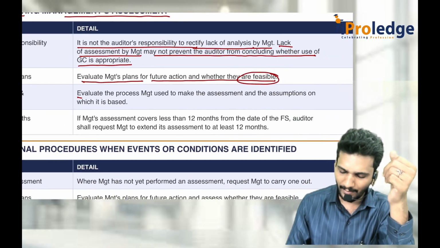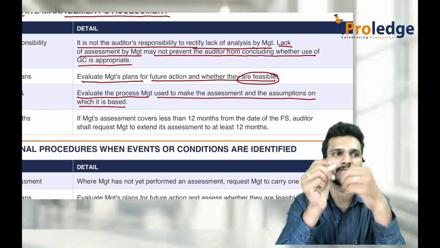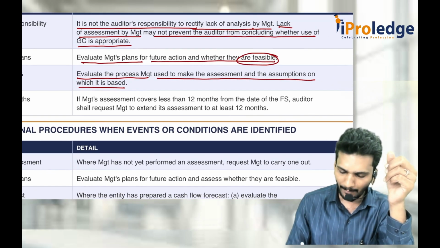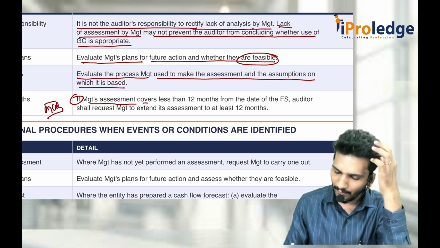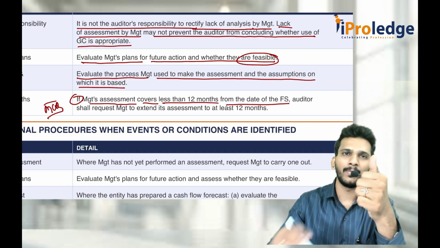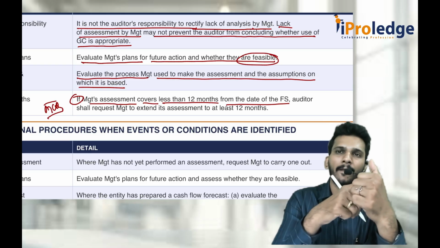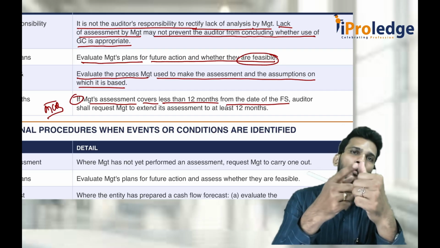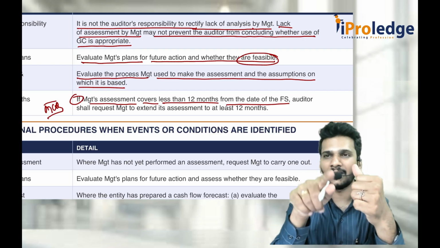Again, you should evaluate even the process management used to make the assessment and the assumptions on which it is based. What is the assumption they made? What is the assessment they made? This is an MCQ point or a 4 marks question also: if the management made an assessment covering less than 12 months from the date of financial statements. Say we completed 25-26, now we are in April and we come to the audit. When I say going concern, it is not 12 months before 2025-26, it is 12 months from 31st March 2026.